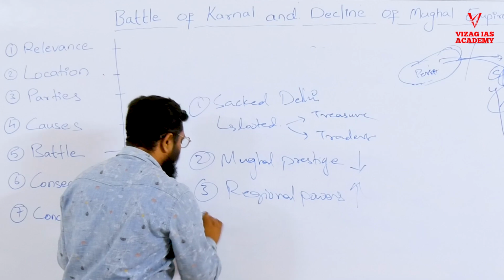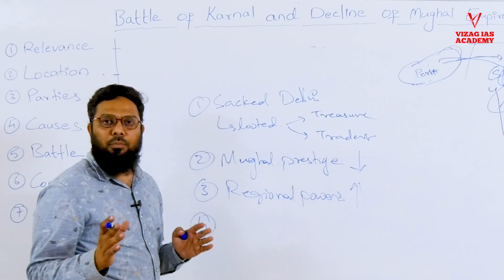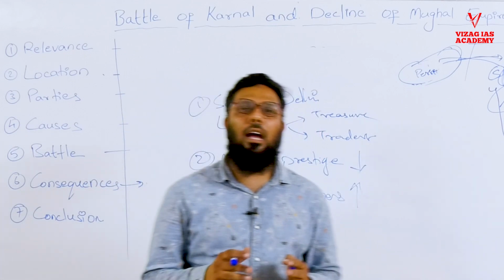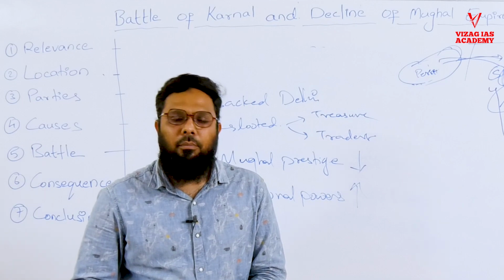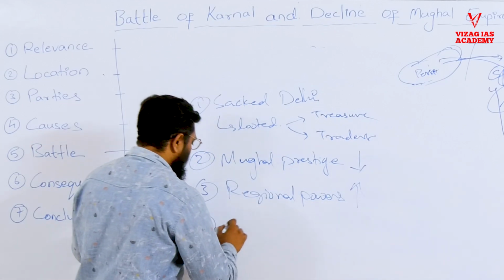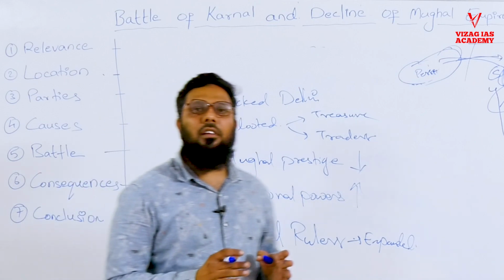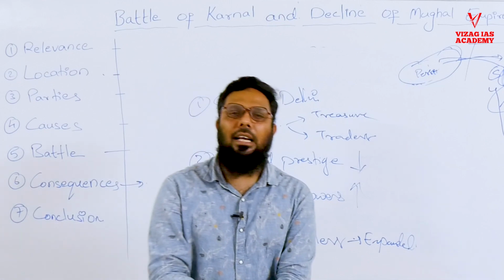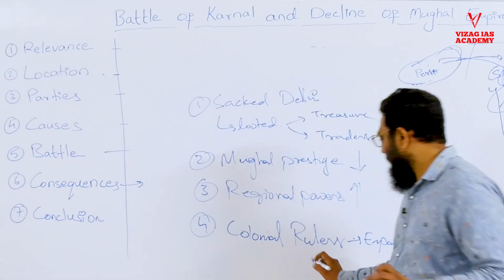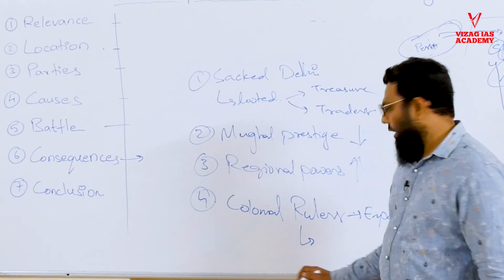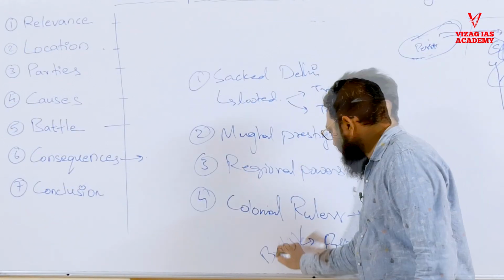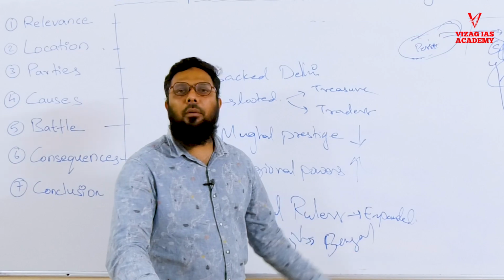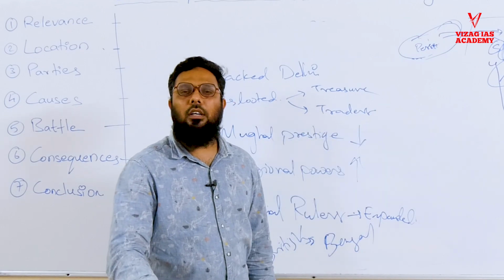And at the same time, colonial powers were also present in India. This gap, the decline of Mughals, was taken as an advantage by colonial rulers. Shortly after 1739, in 1757, the Battle of Plassey was fought. In 1764, the Battle of Buxar was fought, which gave expansion to the British, whereby they occupied Bengal and later on spread their territory throughout India.